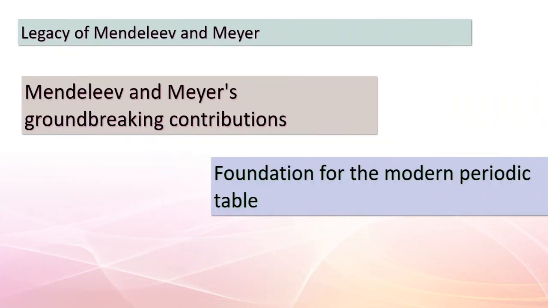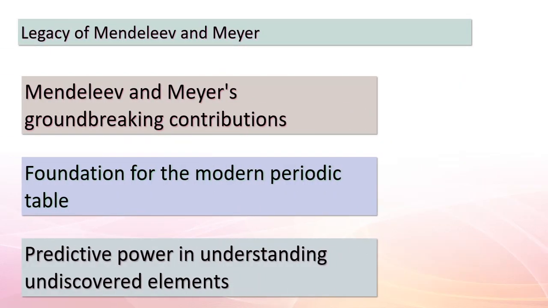As we conclude this enlightening section, let's take a moment to reflect on the monumental impact of Dmitry Mendeleev and Lothar Meyer. Their visionary work laid the foundation for the modern periodic table, the cornerstone of chemistry and element classification. Their ability to discern patterns in the properties of elements and their foresight in predicting the behavior of yet-to-be-discovered elements is awe-inspiring. Their legacy continues to guide our exploration of the elemental world, enriching our understanding and pushing the boundaries of scientific knowledge.